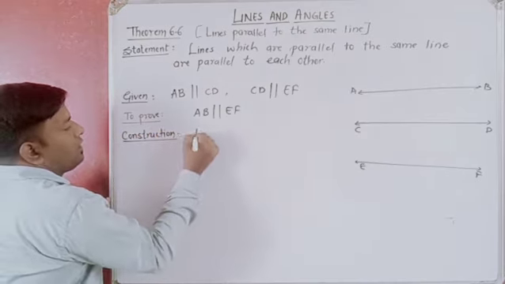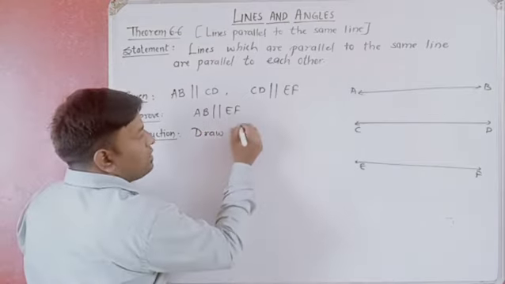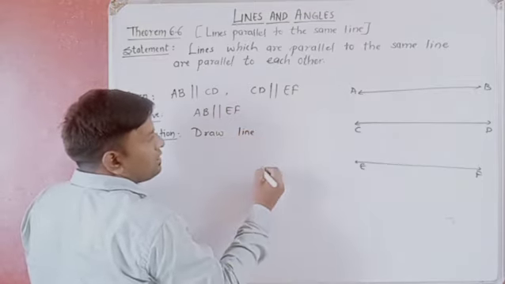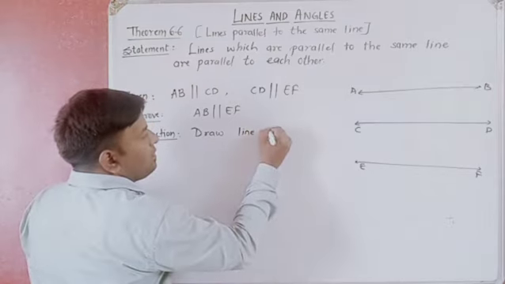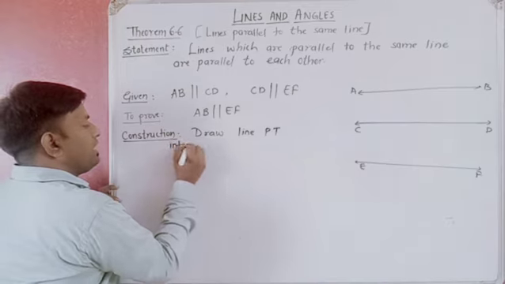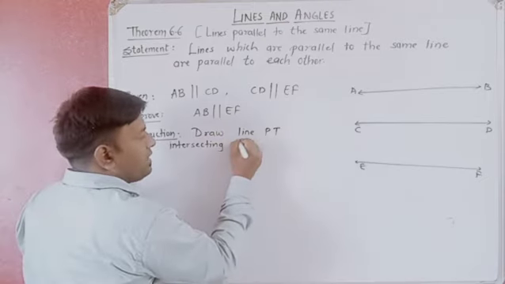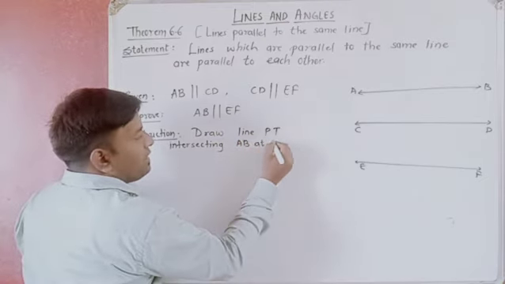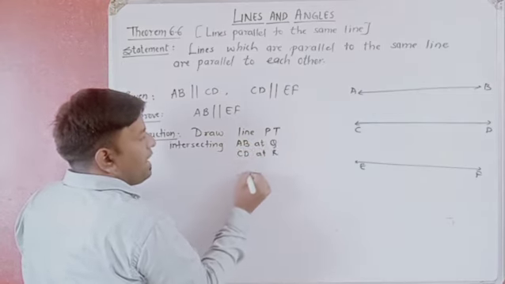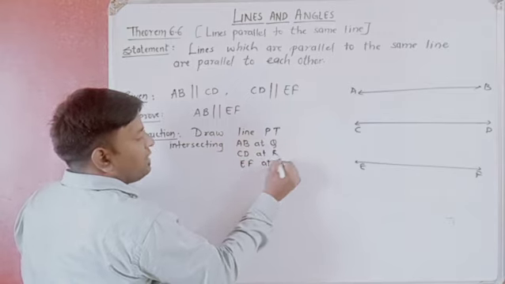Construction: Draw line PT intersecting AB at Q, CD at R and EF at S.